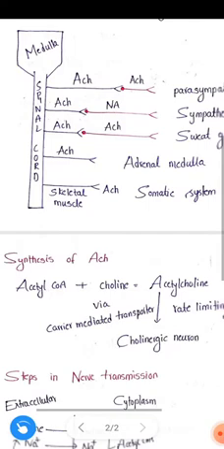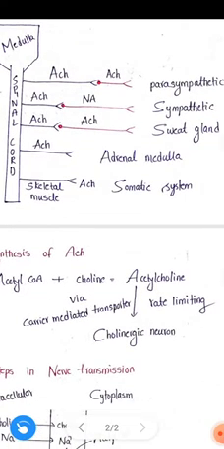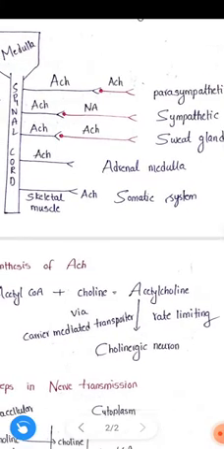Among these, some exceptions are there: the sweat gland, adrenal medulla and somatic system. If you observe here, the neurotransmitter released in pre and postsynaptic neuron is acetylcholine, but the length of the presynaptic neuron is shorter when compared to the postsynaptic neuron, which is a main characteristic of the sympathetic. That's why we kept the sweat gland under the sympathetic.